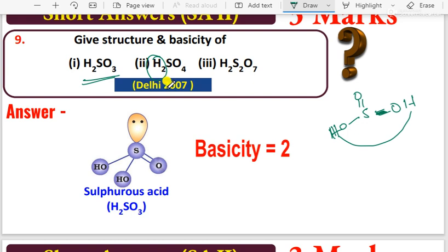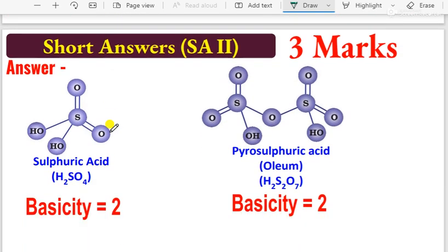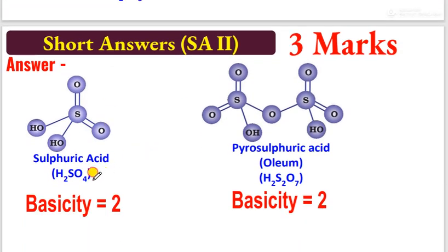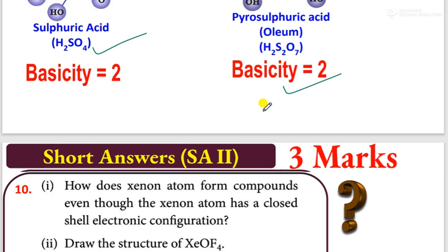H2SO4 also gives 2 only, H2S2 also 2 only, in all cases. Remember one small logic point: for sulfur, in all cases you can mention 2. Here also H2SO4 gives 2 only. Here remember a peroxide bond is there.